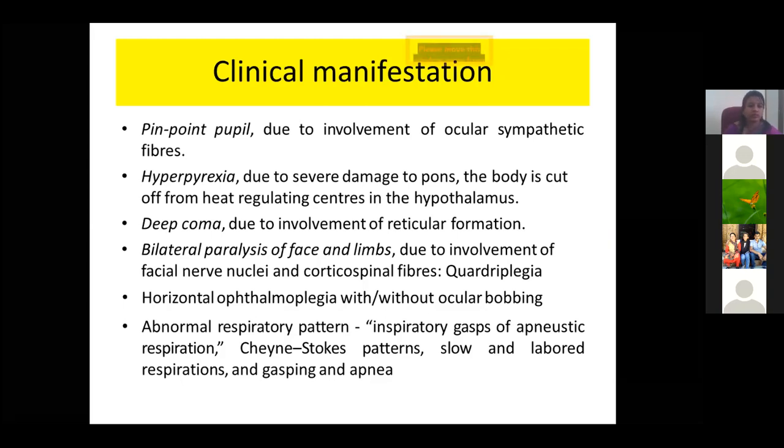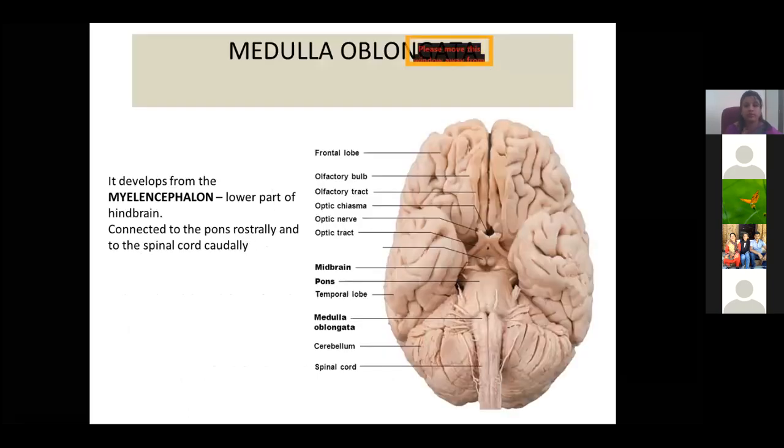I'm just briefing about it. Next very important part of brainstem is the medulla oblongata. Medulla means like a bulb. So it's a bulb-like structure, so we call it medulla oblongata. It's a part of myelencephalon or lower part of the hindbrain, and it is connected to the pons above, and it continues as spinal cord below, after it emerges out from the foramen magnum. So the lower part of the medulla oblongata shows the features of the spinal cord.